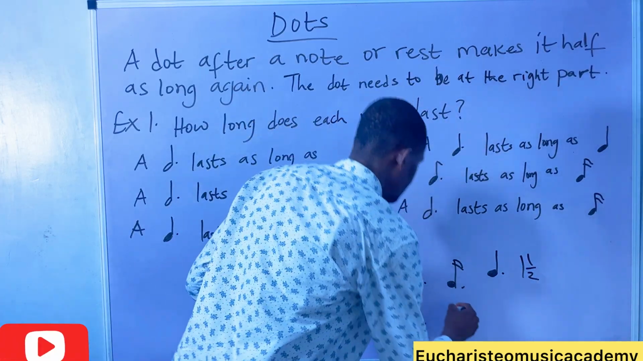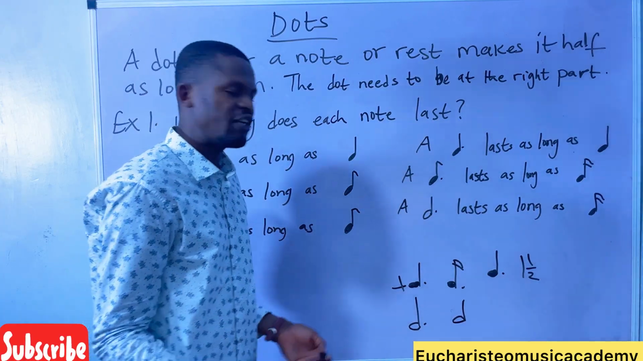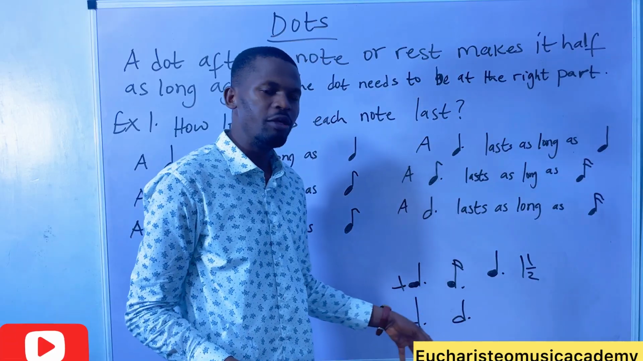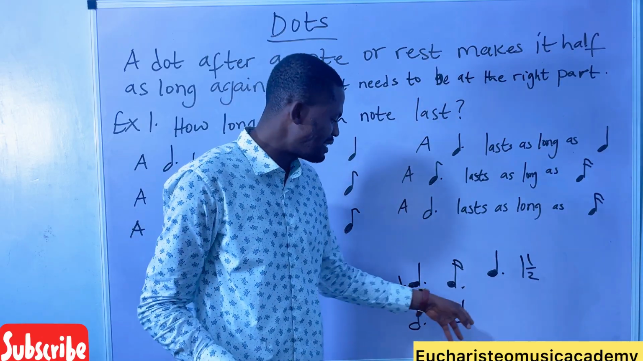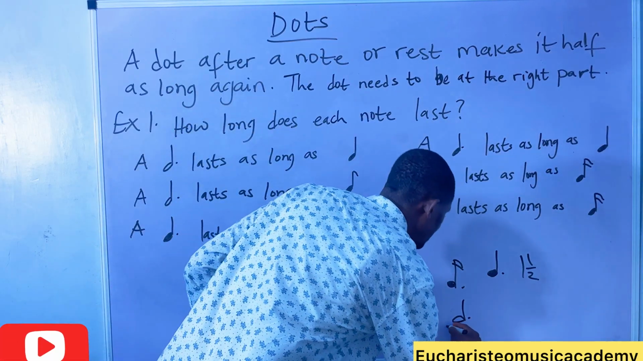Let's go to the minim. A minim has 2 beats. But if I dot this minim, I'm adding half of the minim to the minim. What is half of 2? It is 1. So I'm adding 1 to this 2. A dotted minim will become 3 beats.